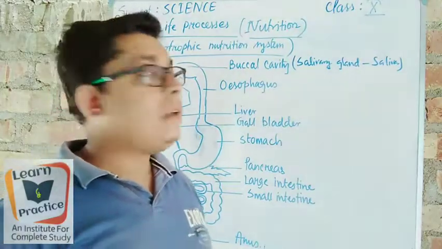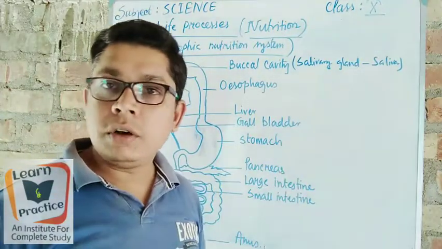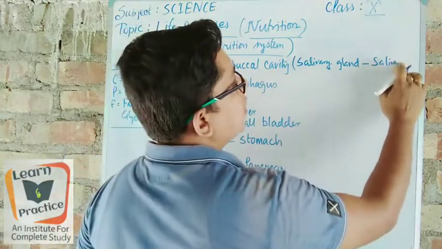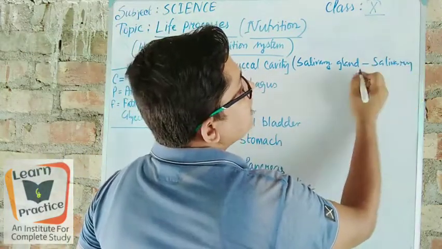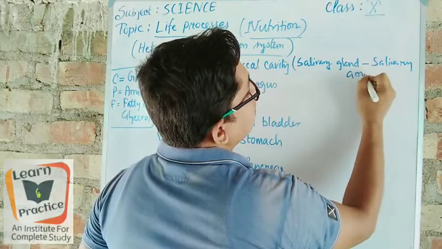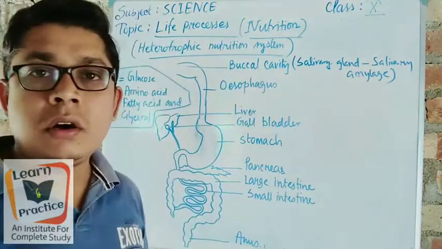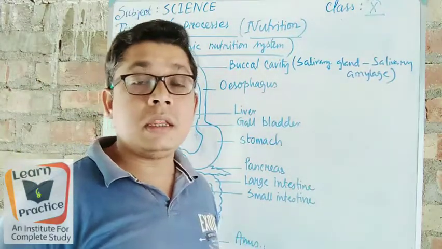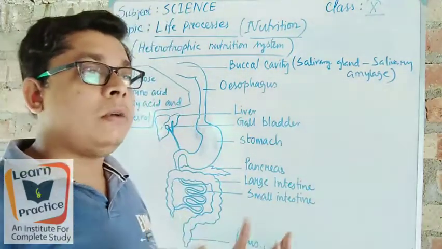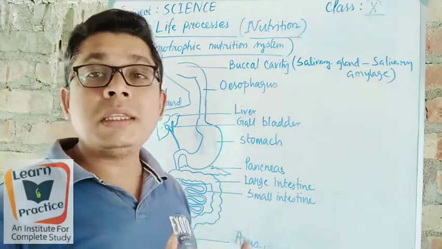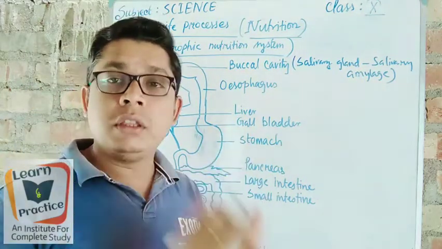So saliva is coming from the salivary gland. In scientific terms we use not only saliva, but salivary amylase. Salivary amylase is a juice that is mixed in our mouth when we are chewing the food, right?